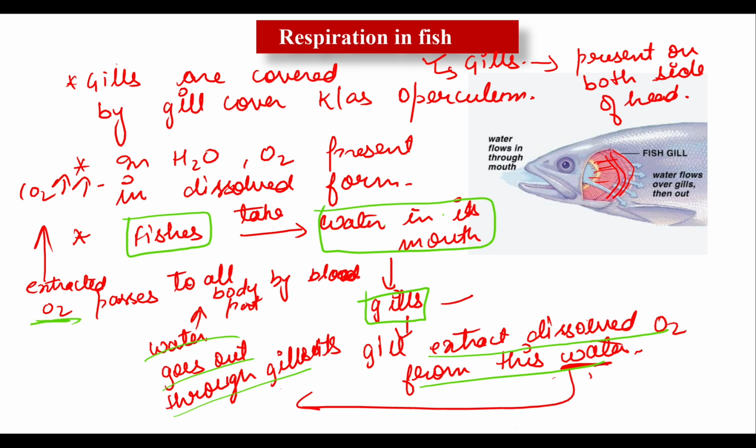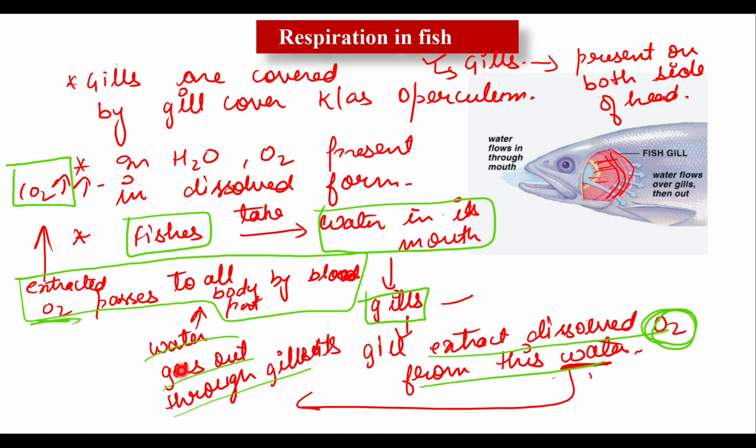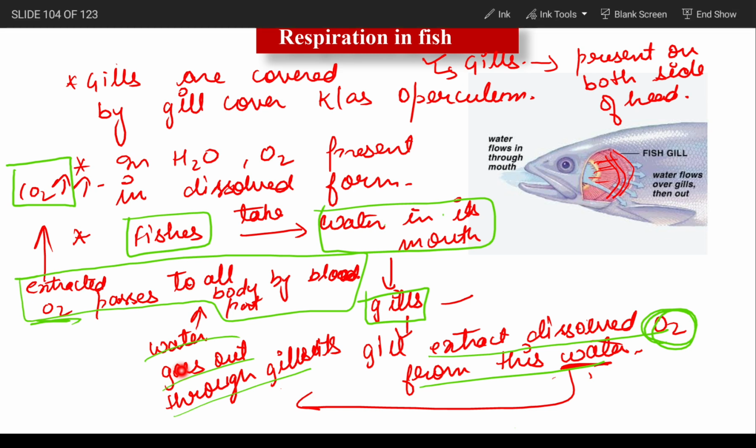Now the oxygen that was extracted by the gill slits is passed to different parts of the body by the blood. In response to oxygen, when the oxygen is taken by the body, they give carbon dioxide to the blood, and this carbon dioxide is again spilled out from the mouth. So carbon dioxide produced by respiration is brought back and expelled into the surroundings with the help of the mouth.